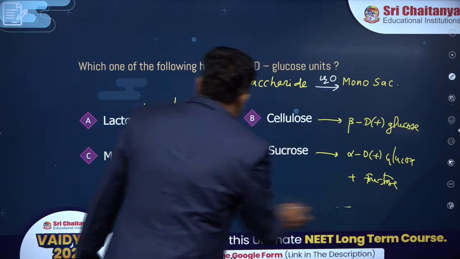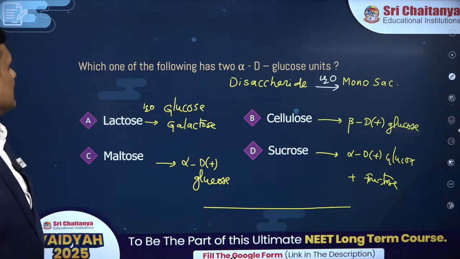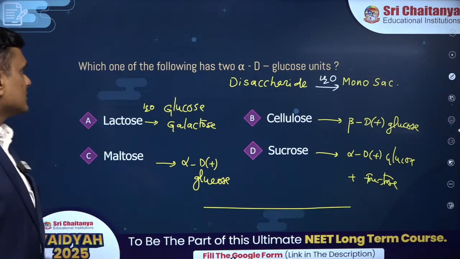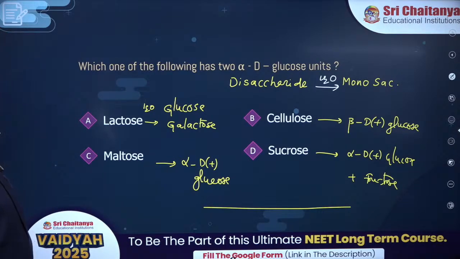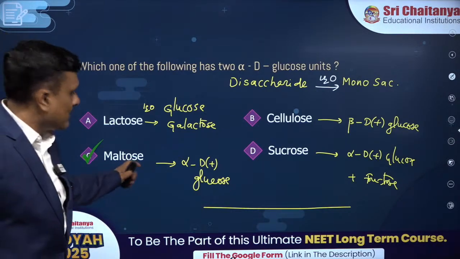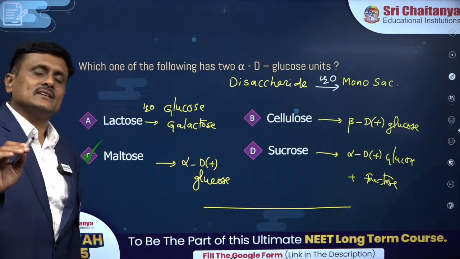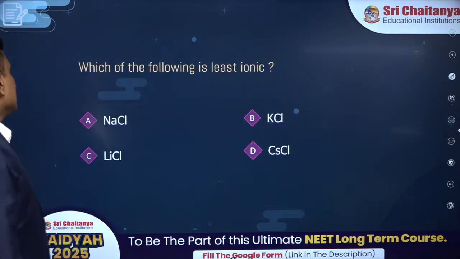So which of the following is said to be made of two alpha D plus glucose units? That's not a minus actually. Answer is maltose. Important NCERT textbook based question.